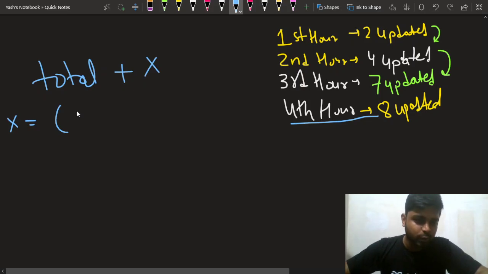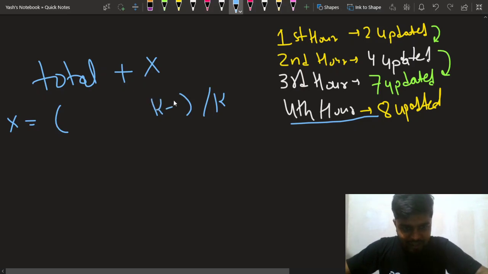In this case, you can only update k computers per hour, right? So you need to take a ceil. For taking the ceil, I'll add k minus 1 to this. Let's say I had 3 and k is equal to 4. In this case, it will give me 0 point something, but this will not give me an integer answer.